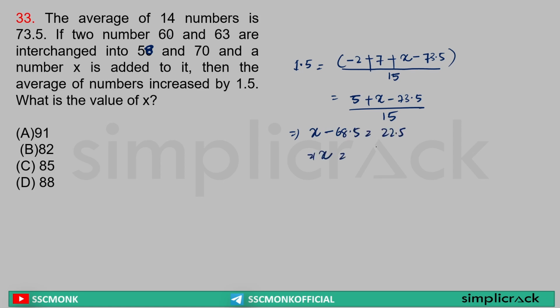So the value of x is equal to 91. 68 plus 22 is equal to 90 plus 1, 91. Answer option A. Clear? What we did, we saw the increase because of this distribution among the 15 numbers. That's all about the question, and this question can be solved in 20 seconds if you understand this process.